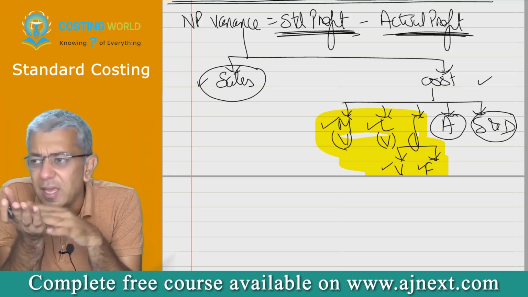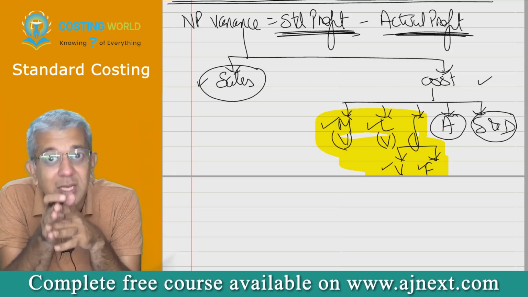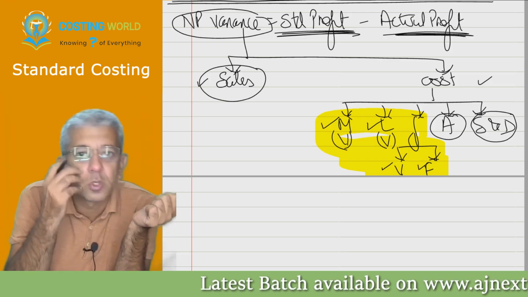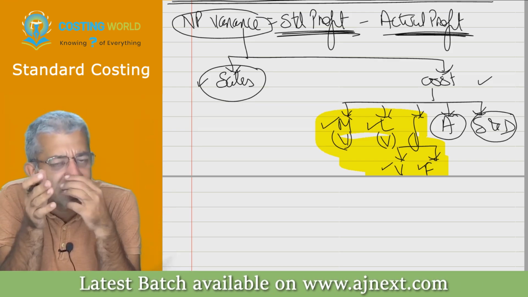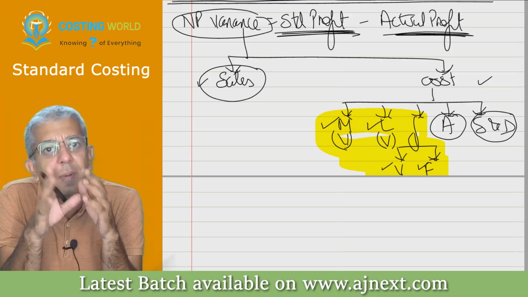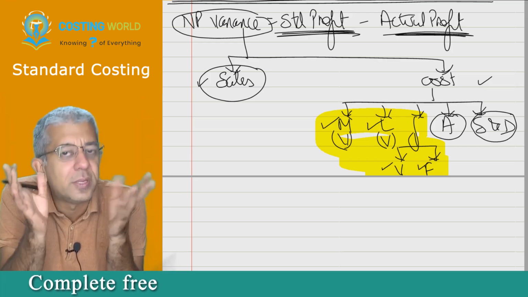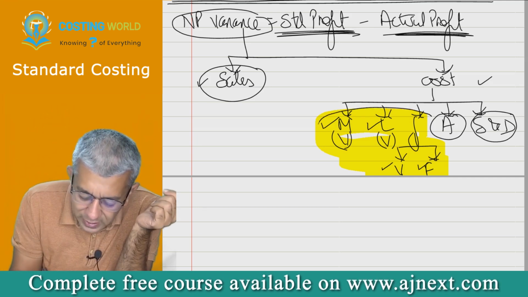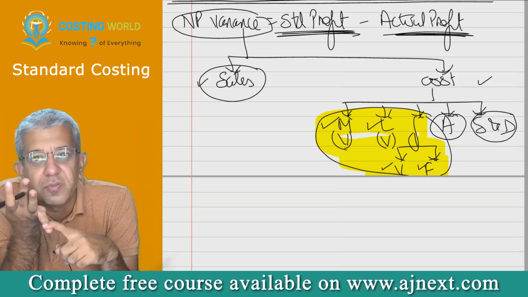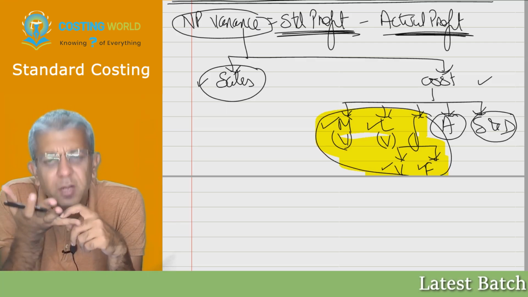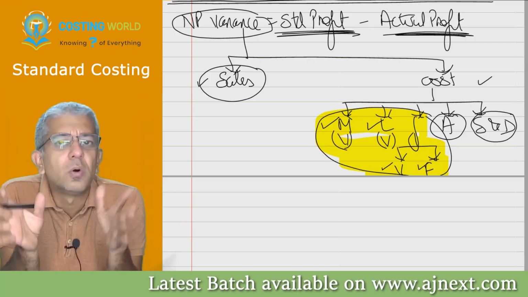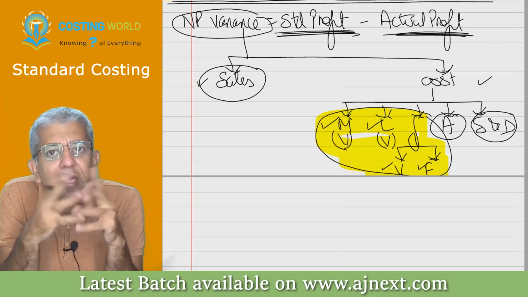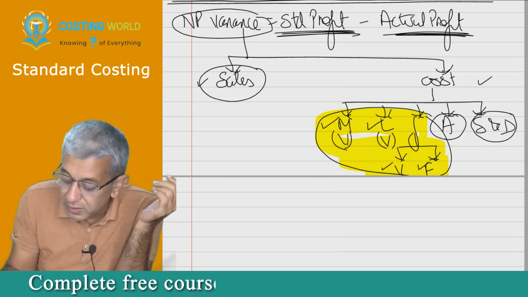But ICAI put one question by mistake in some other chapter, hence I'll be doing that particular thing. Same thing for this also, you don't have net profit variance, but they put one question in some other chapter, so I have to do that. That's it. So ultimately, this is our entire thing. We are going to be doing material variances, labor variances, and factory overhead variances, and that is what our entire chapter is all about. Let's start in this case with material variances.